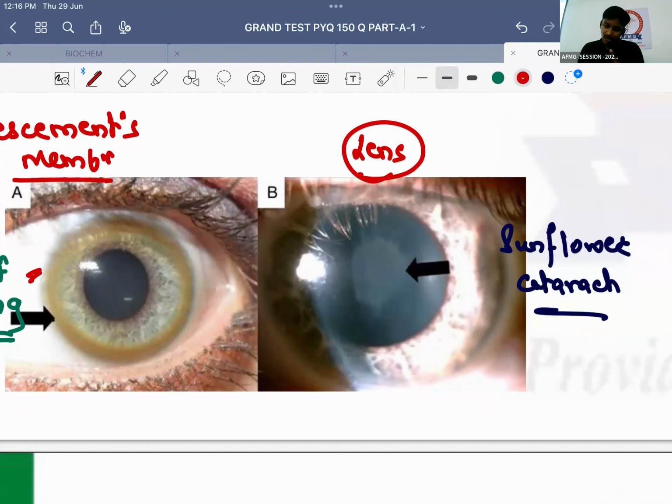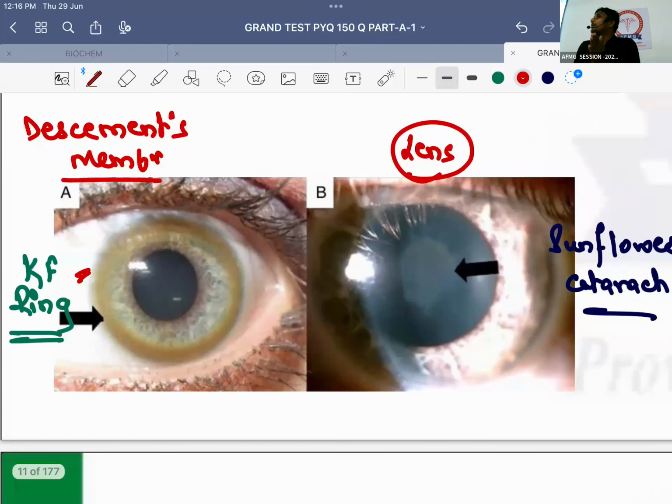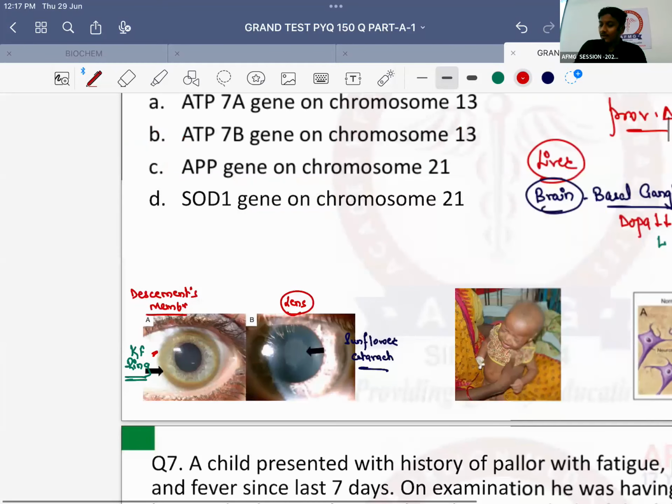Now, important is, when excess of copper deposits in the Descemet's membrane of the cornea, what is formed? KF ring, that is nothing else but Kayser-Fleischer ring. It is a favourite image in your exam, okay? Ophthalmology. And next is when excess of copper deposits in the lens, that causes sunflower cataract. All of this is nothing but Wilson's disease.